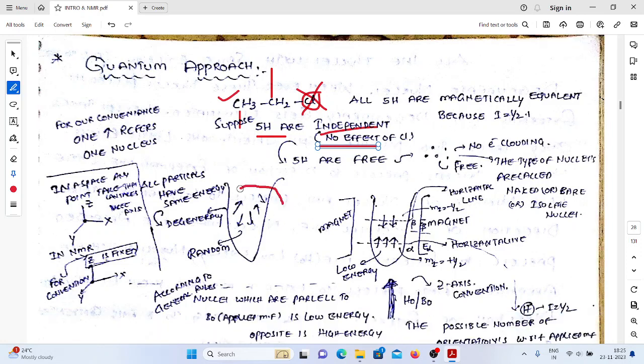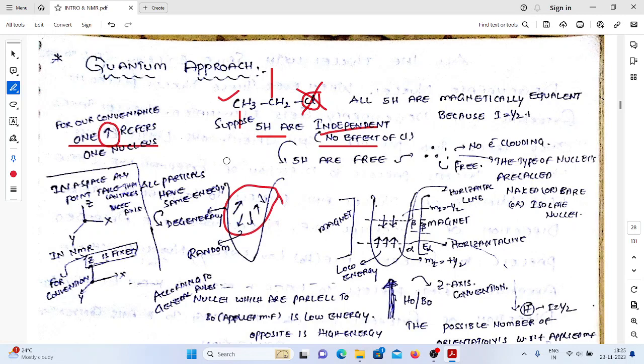Free in nature means what? Their spinning is random in nature. All the five protons are randomly rotating on their axis as per their convenience. For our convenience, we represent each nucleus with an arrow. Why? Because a spinning particle has a magnetic moment, and magnetic moment means it has direction.